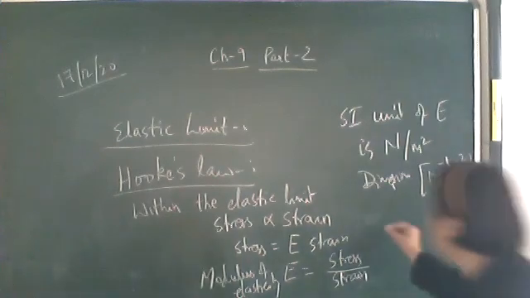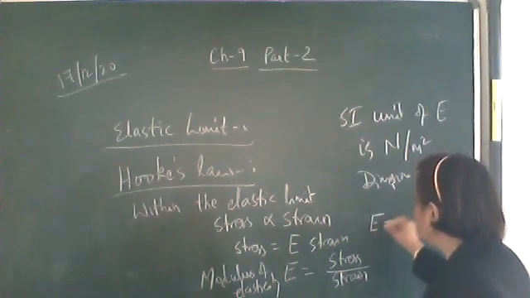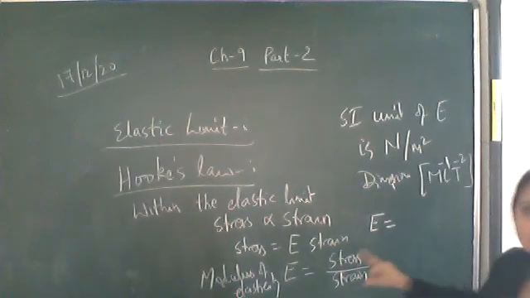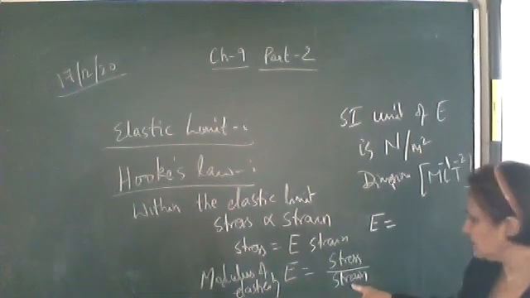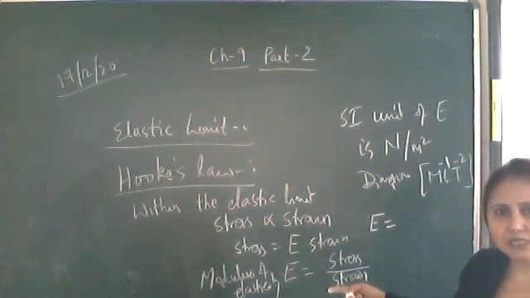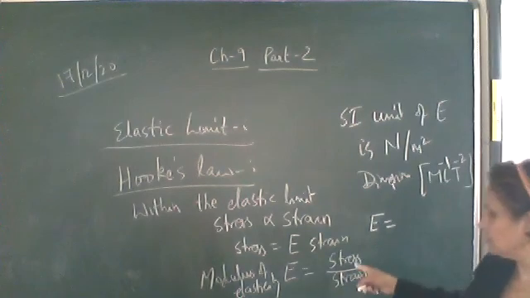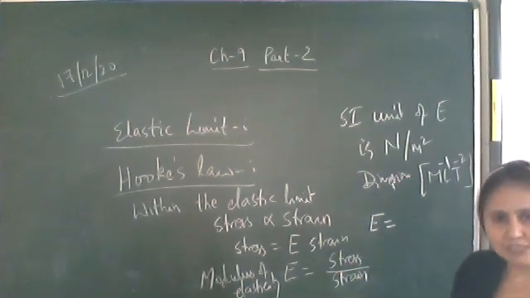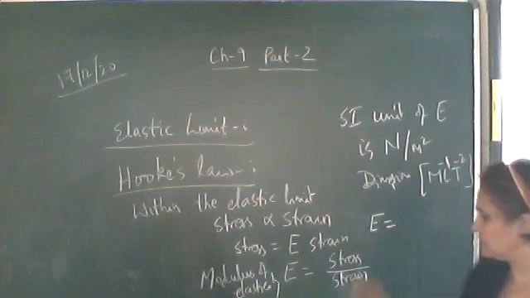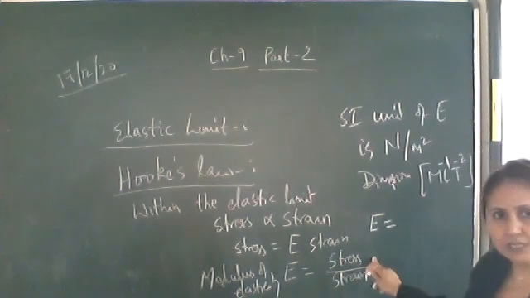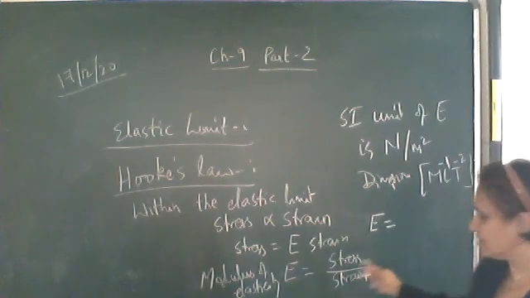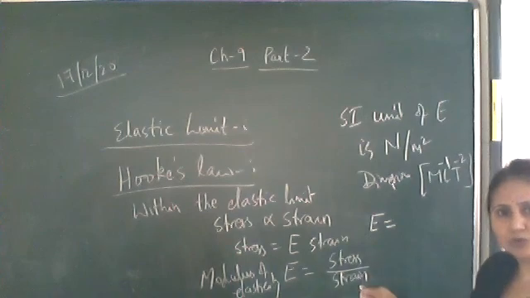Here E can also be written in terms of load and extension. Stress is proportional to the load, and strain is proportional to the extension. Suppose there is a wire, and you are loading the wire. Because the area is constant, stress is force upon area, that is load upon area, so stress is directly proportional to load.